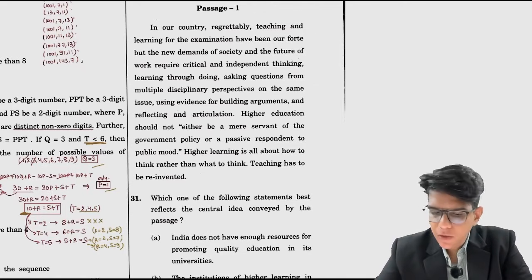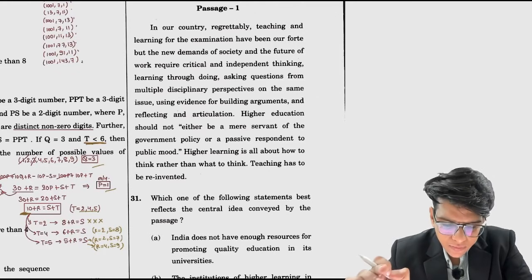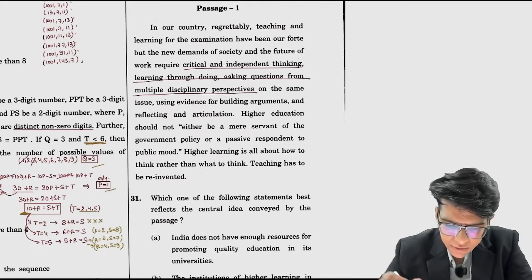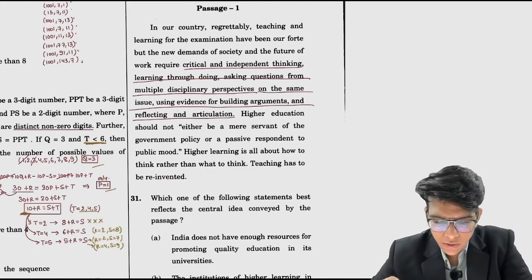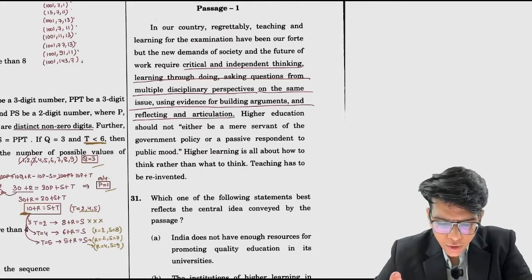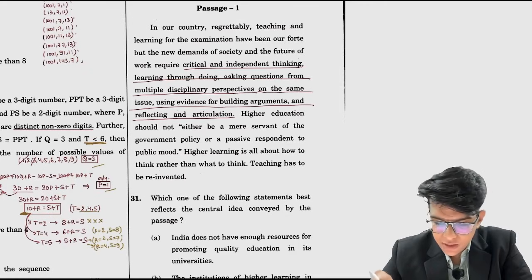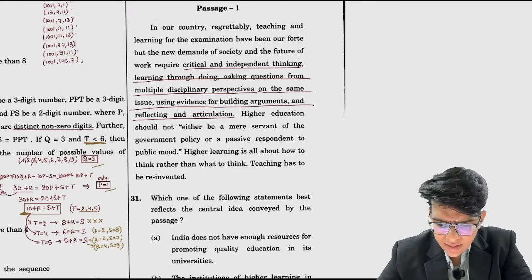Let's start. Okay. In our country, regrettably, teaching and learning from the examination have been our forte, but the new demand of society and the future of work require critical and independent thinking. What is the requirement? Critical and independent thinking, learning through doing, asking questions from multiple disciplinary perspectives on the same issue, using evidence for building arguments, and reflecting and articulation. This is the requirement. Higher education should not be either a mere servant of the government policy or a passive respondent to public mood. Higher learning is all about how to think rather than what to think. Teaching has to be reinvented.